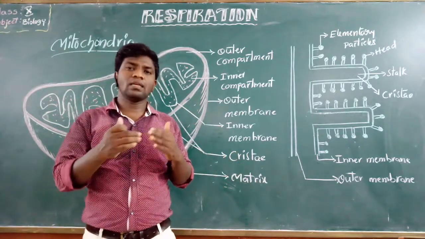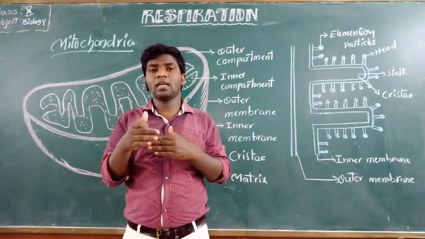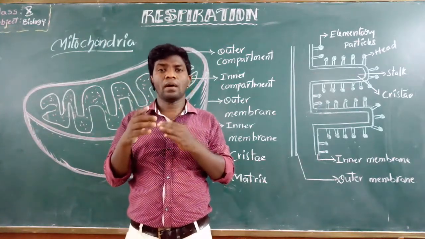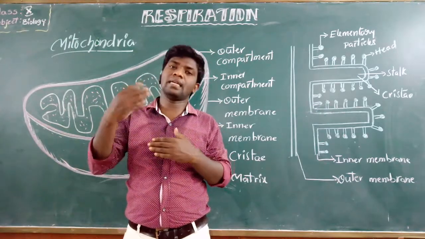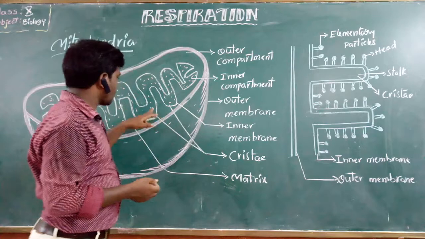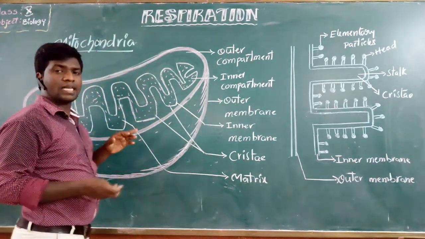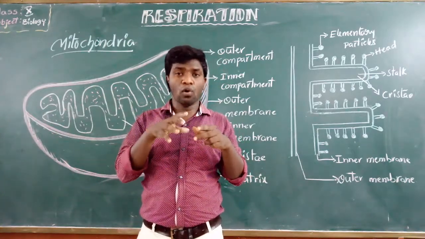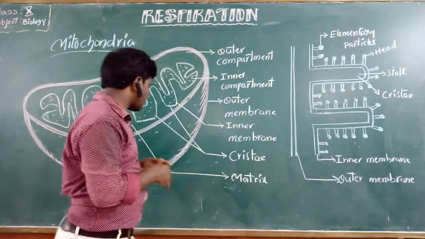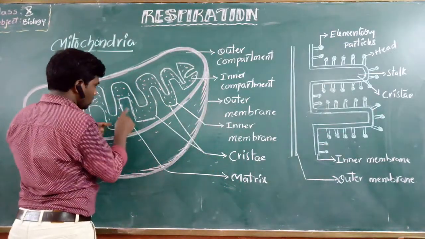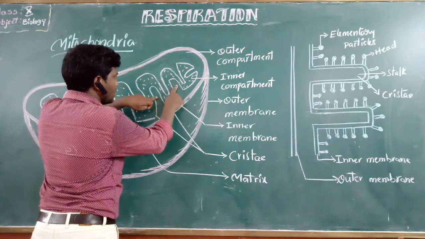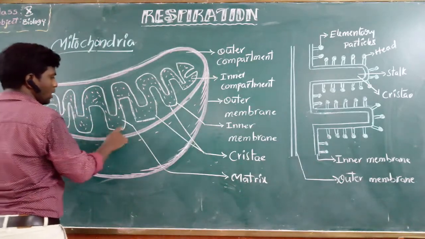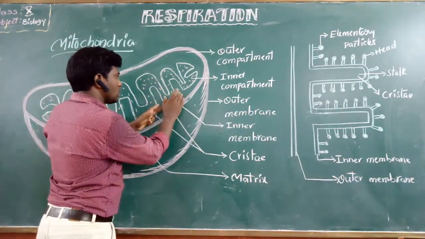Clear? So next, inside, the inner membrane is again thrown into several folds. These folds are called cristae. The cristae extend into the matrix. So dear students, the space between the folds belongs to the outer compartment. There is a space between the folds. So this entire space is the outer compartment, and this is the inner compartment.